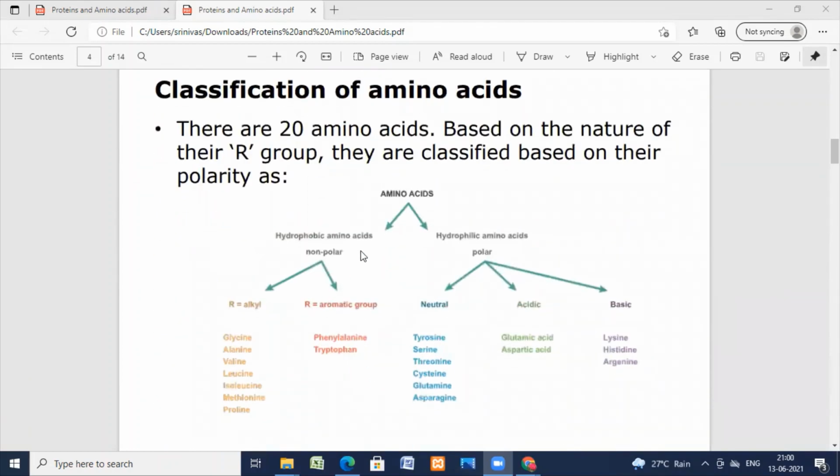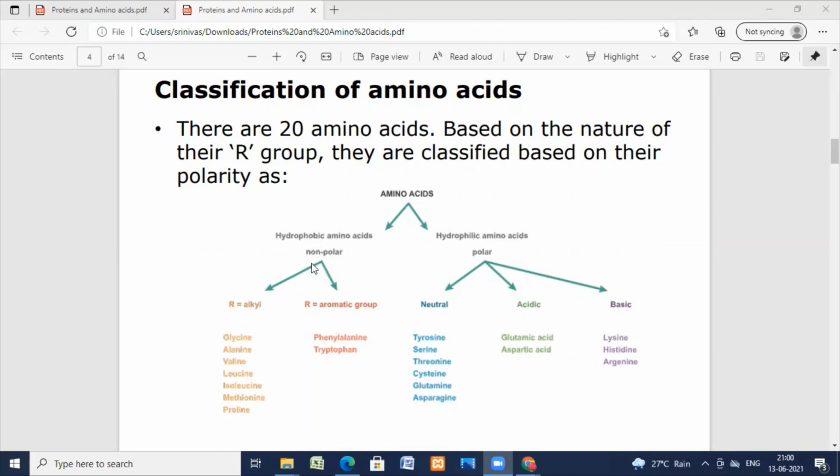Classification of amino acids. There are 20 amino acids based on the nature of their R group. They are classified based on their polarity. Amino acids can be hydrophobic amino acids, and amino acids can be hydrophilic amino acids. So hydrophobic amino acids are the nonpolar amino acids. R can be an alkyl group and R can be an aromatic group.